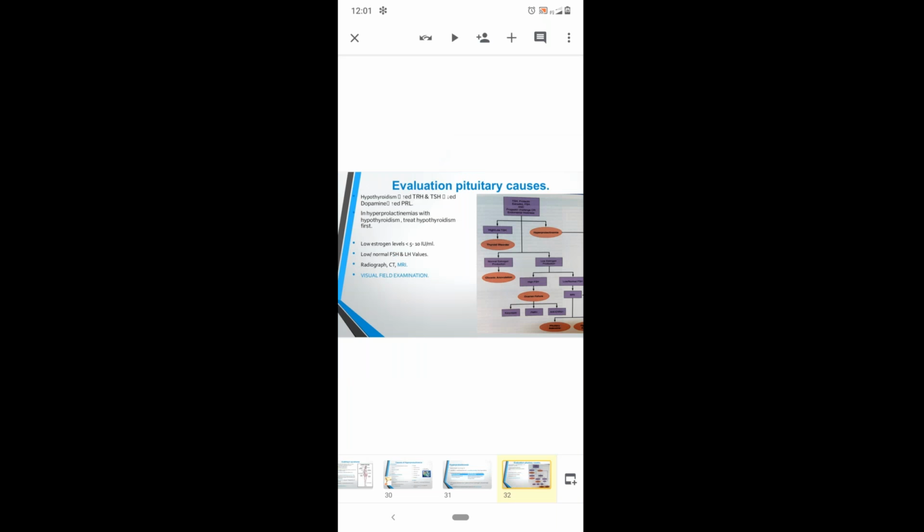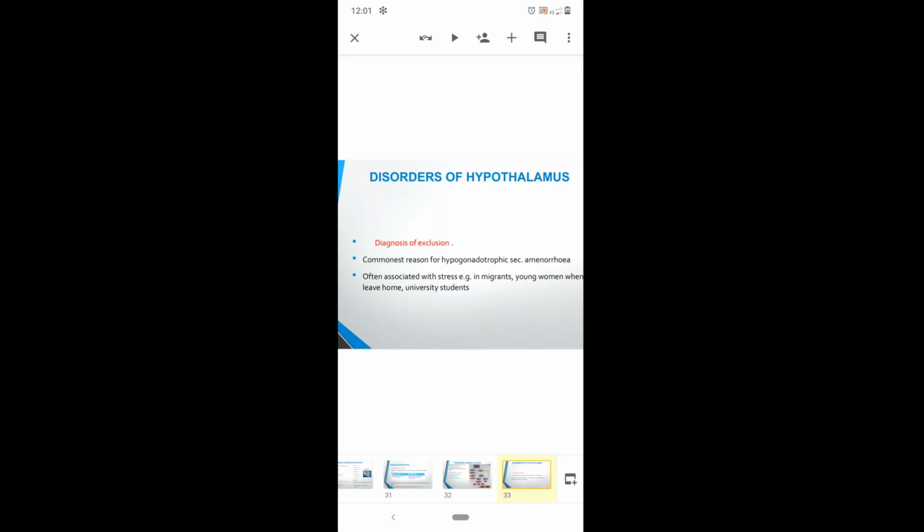The next will be the nutritional causes, that is weight-related amenorrhea: anorexia nervosa, bulimia nervosa, and obesity. We'll discuss these. In anorexia nervosa, these patients mostly have primary or secondary amenorrhea. This is the first sign. Generally, they'll have a body mass index less than 17 kg per meter square, and they'll present with menstrual irregularity or amenorrhea. The main cause is hypothalamic suppression, and children of 13 to 14 years of age will present to you. On investigations, we'll have low estradiol levels, and the patients will have a risk of osteoporosis.